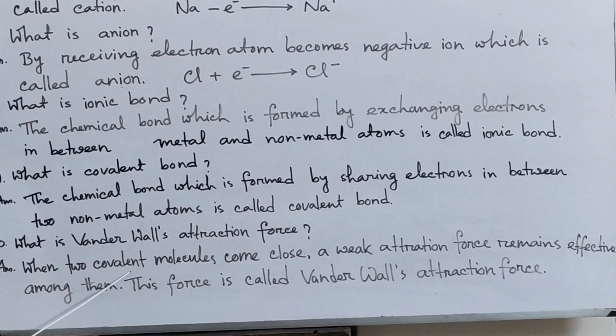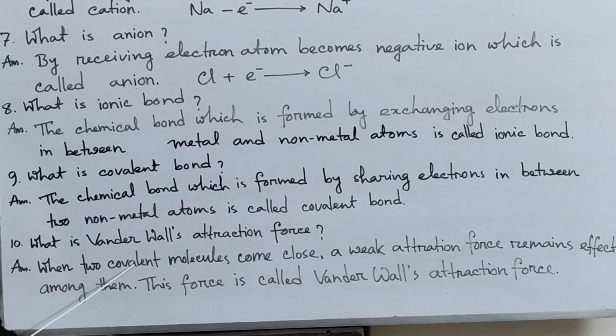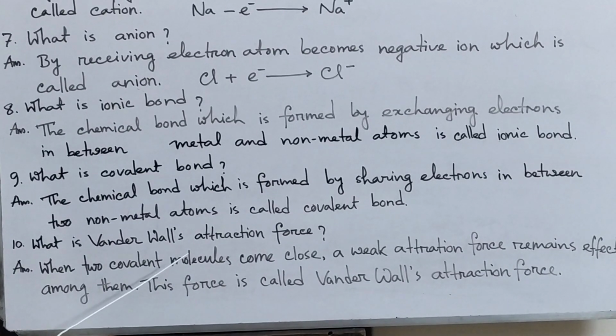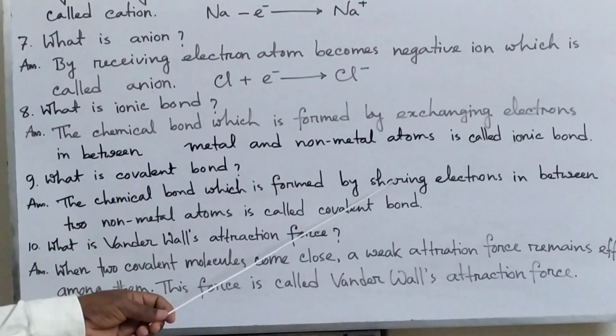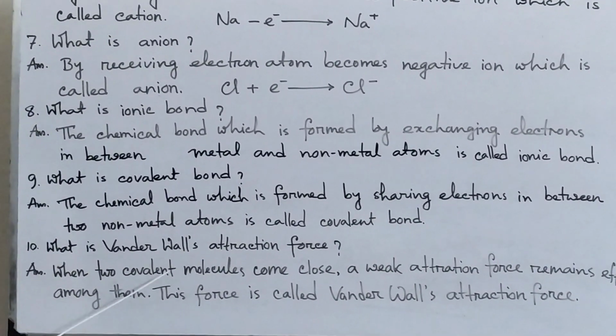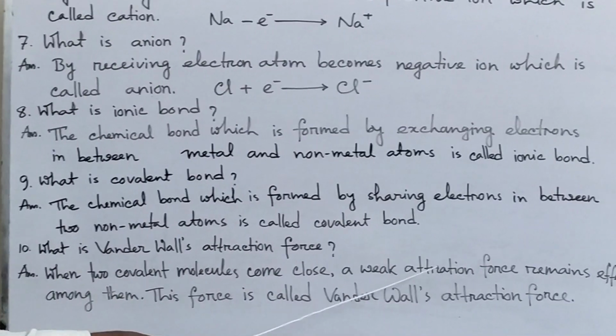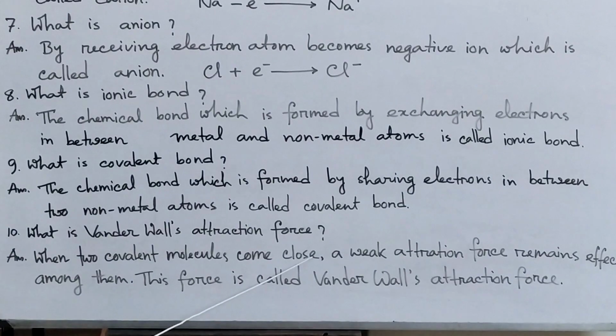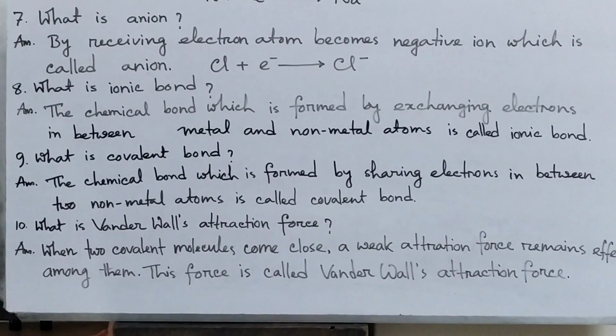Now water molecule is a covalent molecule because in water, oxygen and hydrogen make a bond by sharing electrons.